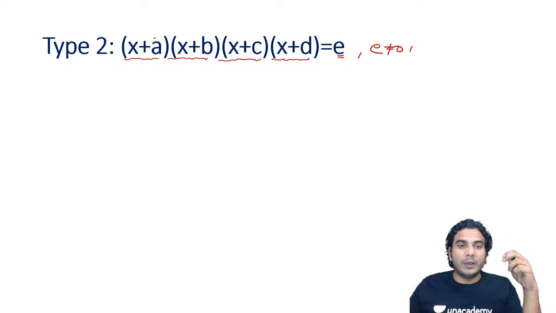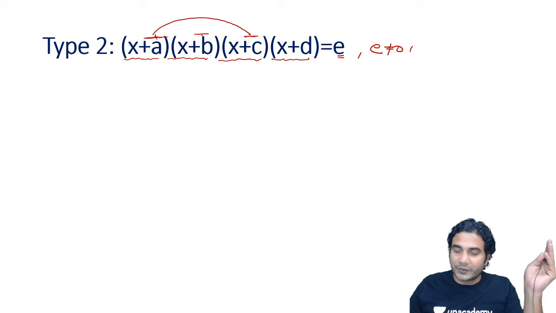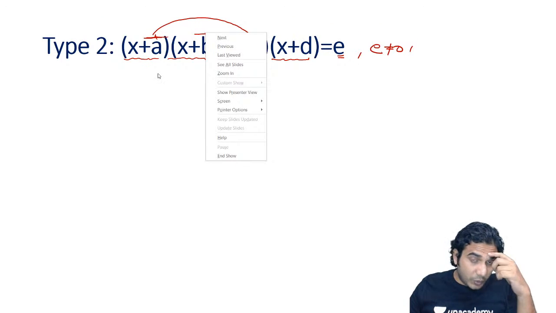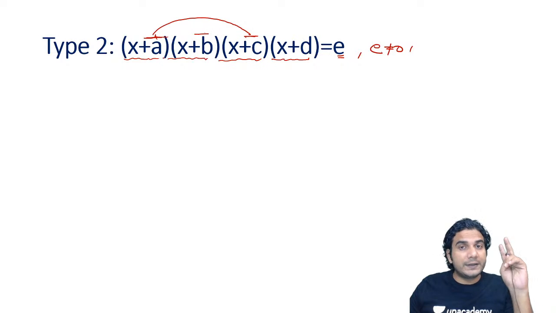Sum of these two numbers, if I consider with sign, so it is plus a and say plus c, all right. Sum of the constants in the first and third term, or first and second, or first and fourth, take any two, all right. Doesn't matter. I've just taken it randomly. Sum of constants in two factors should be equal to sum of constants in the remaining two factors, okay.